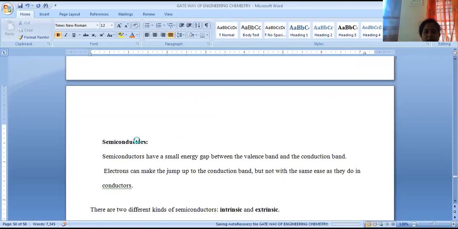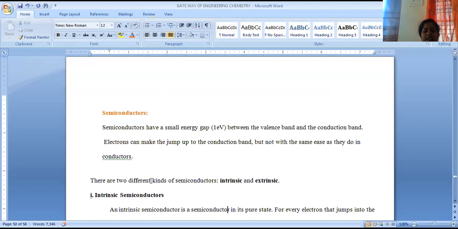We are going to discuss these compounds now. Semiconductors have a small energy gap. The energy gap between the valency and the conduction band is about 1 electron volt. That's the reason why partial conduction of current is possible. Electrons can jump to the conduction band, but not with the same ease as in the case of conductors.